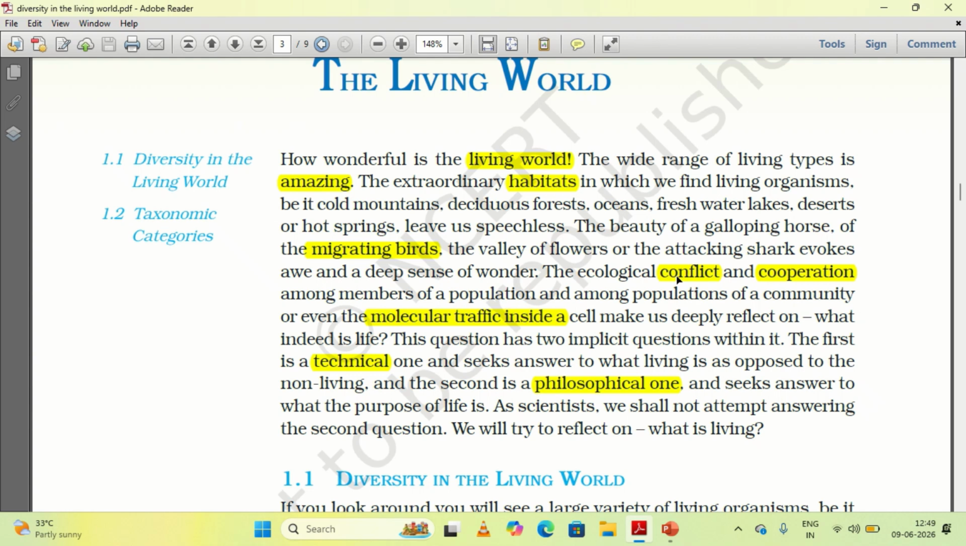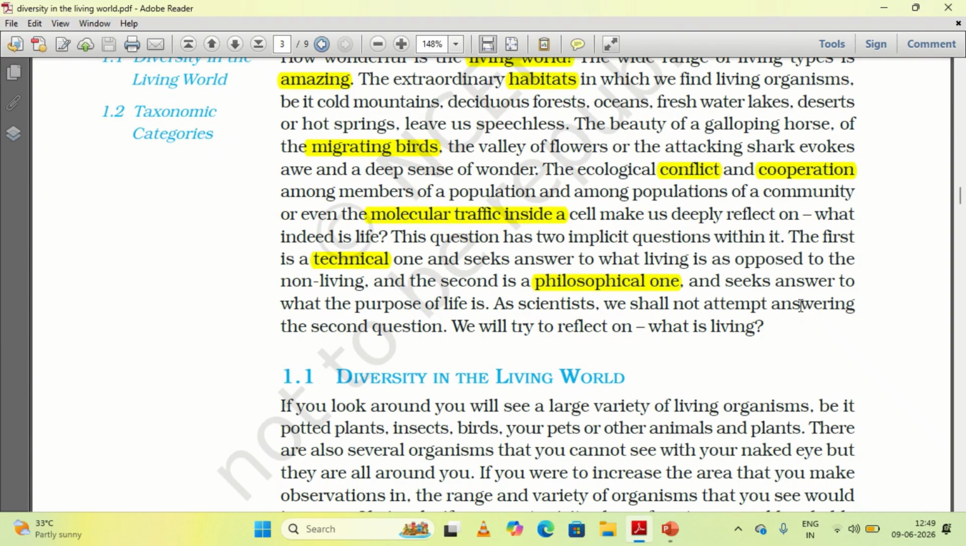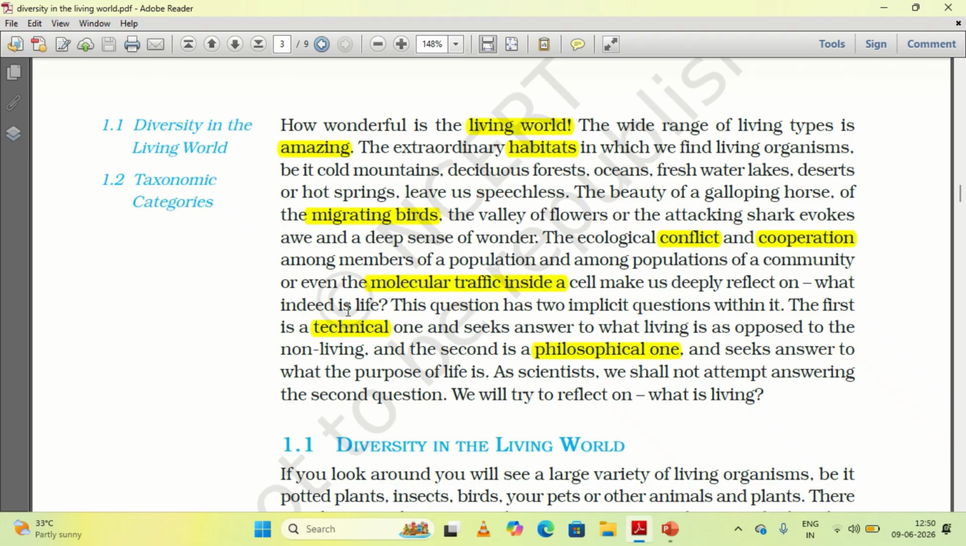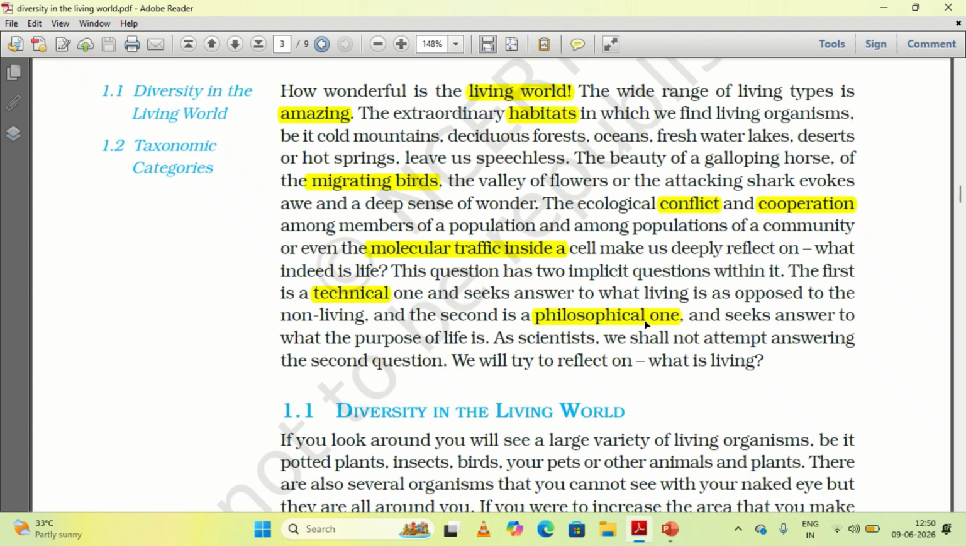So ecological conflict and cooperation means, conflict means differences, at the same time cooperation between the members of a population, among the populations of a community, or at the molecular level inside a cell, will make us think what exactly is life. This question has two angles. One is technical, which is scientific: how life forms, how do they exist scientifically. Another one is philosophical, meaning what is the purpose of this life.